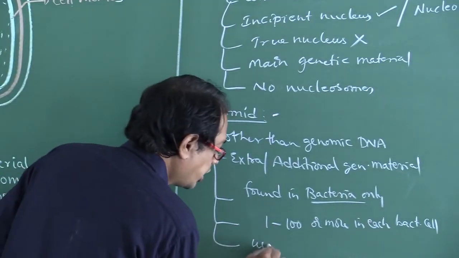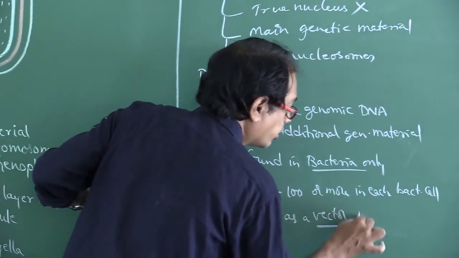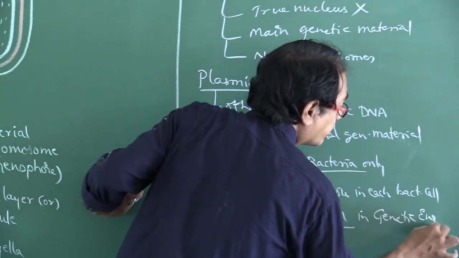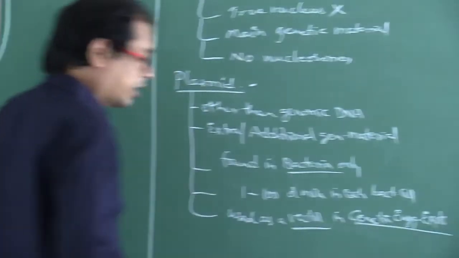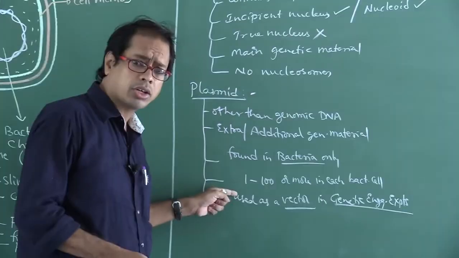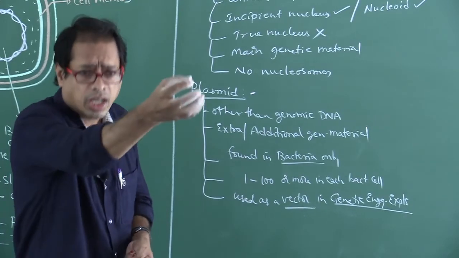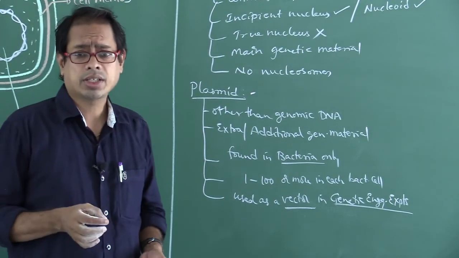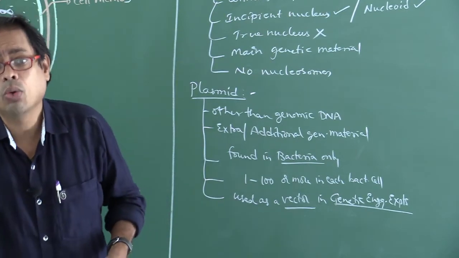So this is used as a vector in genetic engineering experiments. Plasmids are used as a vector in genetic engineering experiments. Why? Because they are easy to isolate and easy to reintroduce into the host cells.